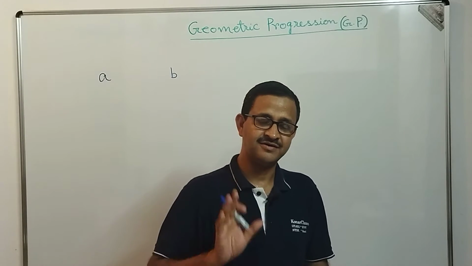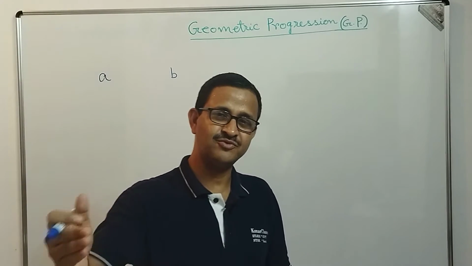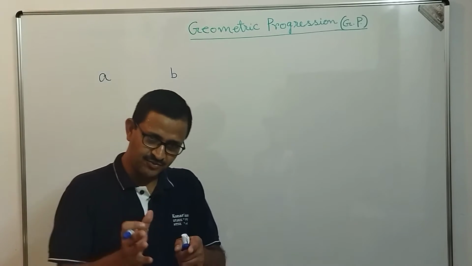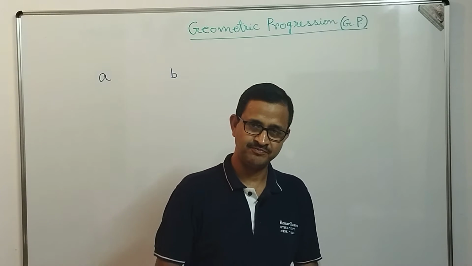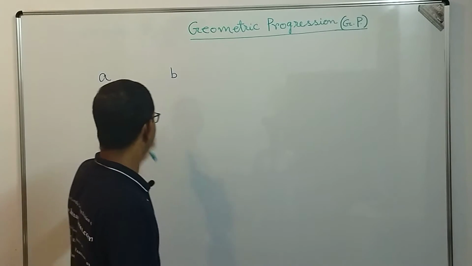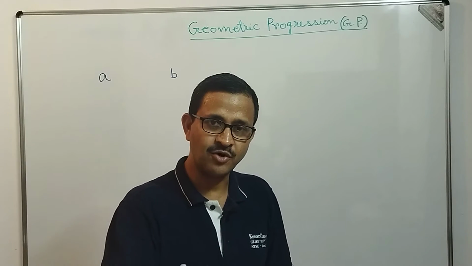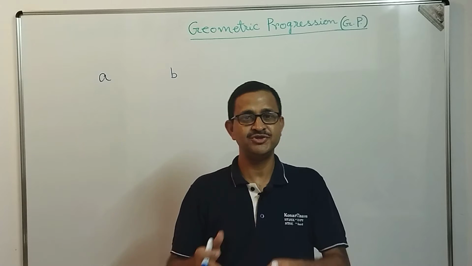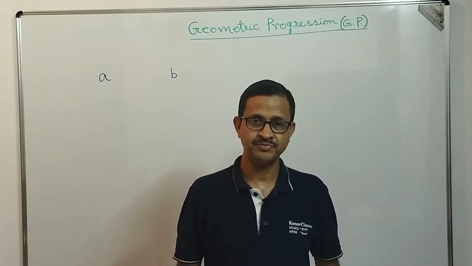But as there is no third term, we cannot confidently say whether they are in geometric progression or not. These two numbers are always in arithmetic progression also, with first term A and common difference B minus A. And they are also in geometric progression, with first term A and common ratio B by A.